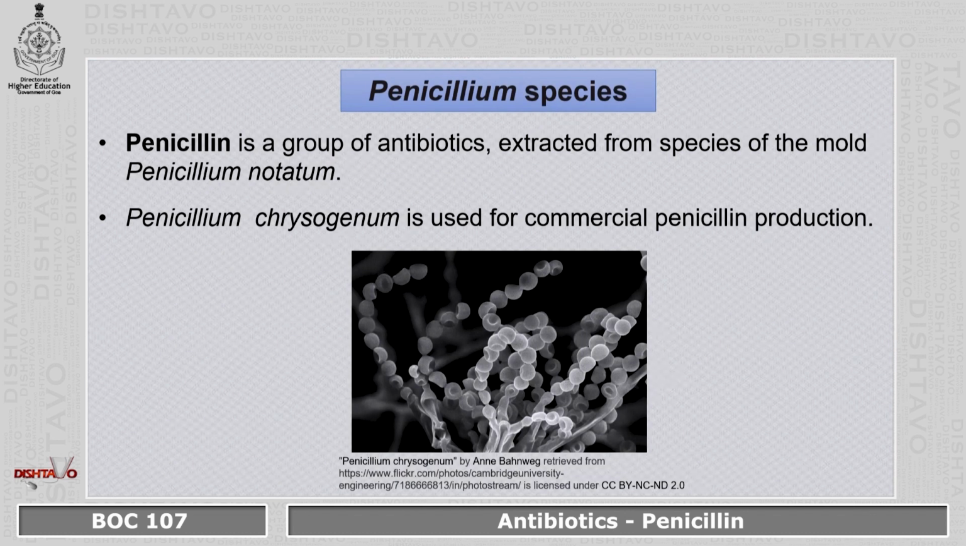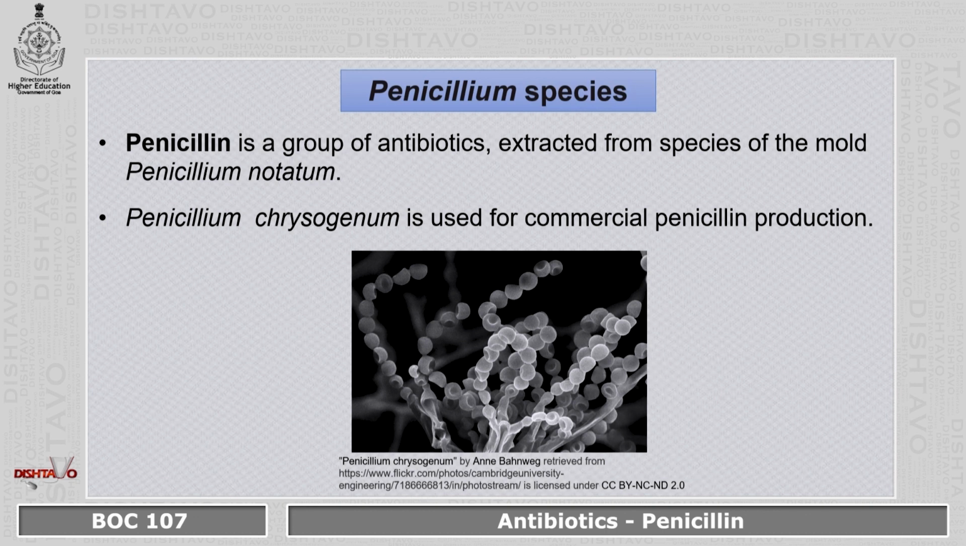Which species is used? The most common species that is used is Penicillium chrysogenum. Penicillin is a group of antibiotics extracted from the mold species Penicillium notatum. But for commercial production of penicillin, the species that is used is Penicillium chrysogenum.